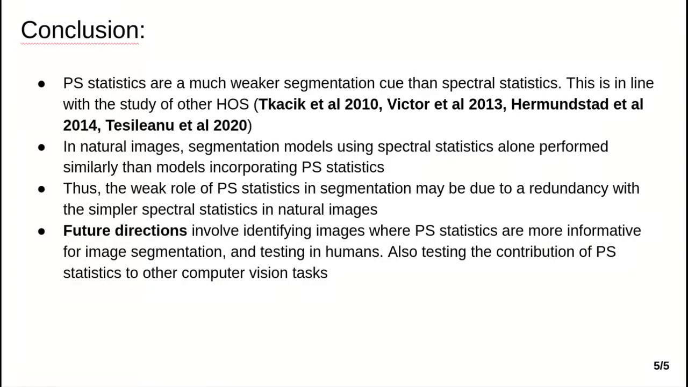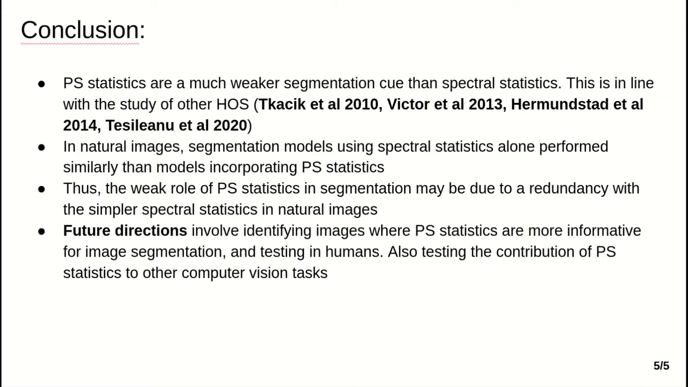In conclusion, we observed that Portilla-Simoncelli statistics are a much weaker segmentation cue than spectral statistics in human perception. This is in line with the study of other simpler higher-order statistics. Also, in natural images, segmentation models using spectral statistics alone performed similarly to models incorporating Portilla-Simoncelli statistics. Thus, the weak role of Portilla-Simoncelli statistics in segmentation may be due to a redundancy with the simpler spectral statistics found in natural images.